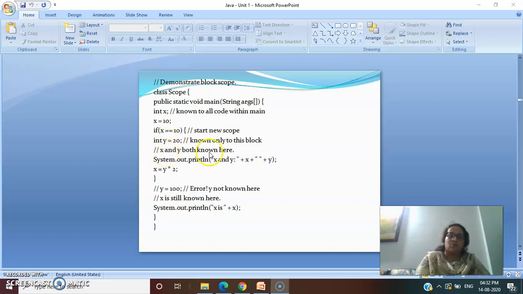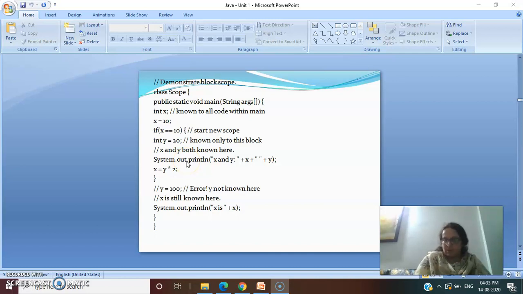Now in this block both x and y are known. x will be known because you have declared it inside the main, after declaring the main function. So x will be known within this main anywhere. If you use if else also, anywhere you use this x, it will be known, but this y will be known only within this block.